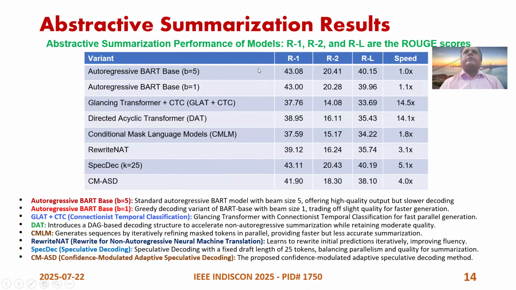Okay, then this is the abstractive summarization, where the ROUGE-1, ROUGE-2, ROUGE-L and speed computations are done. There also we find the performance of CM-ASD superior compared to the other baselines that we have checked.